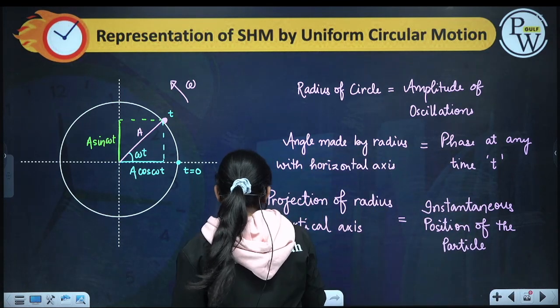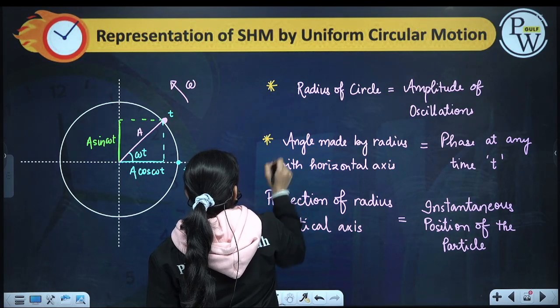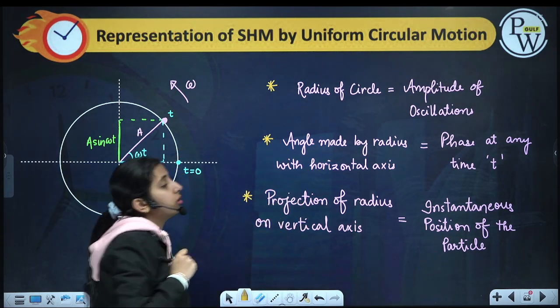This is how we represent SHM by uniform circular motion.